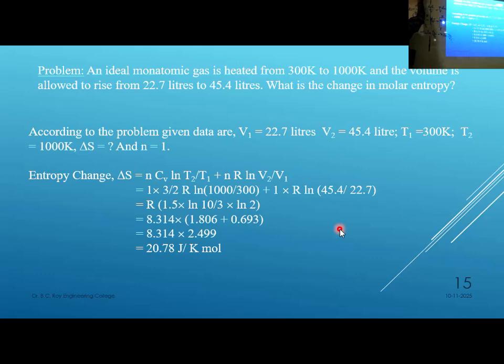Cp by Cv equal to 1.66, so Cv is equal to 3 by 2 R.